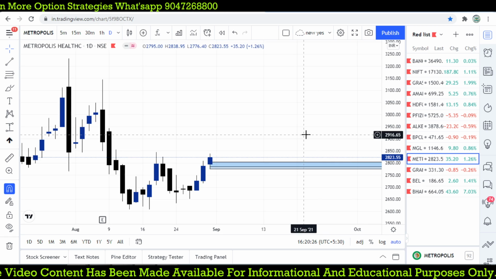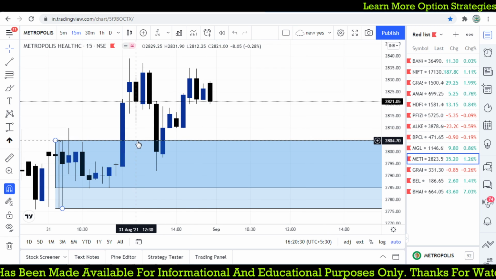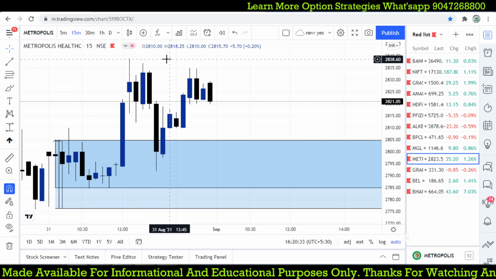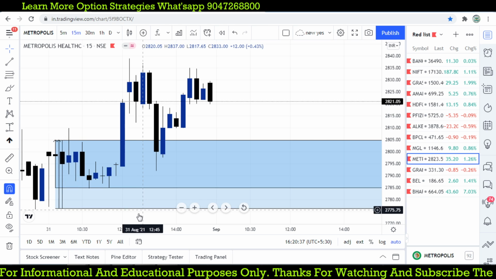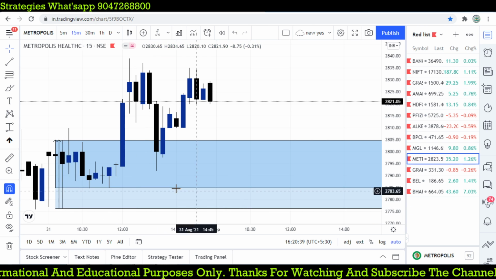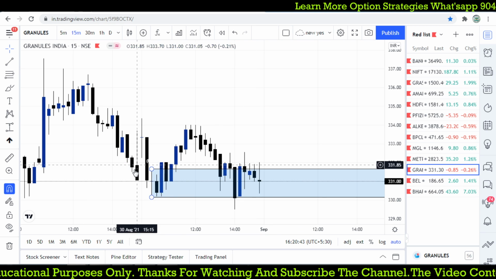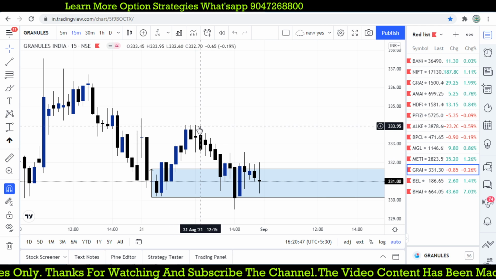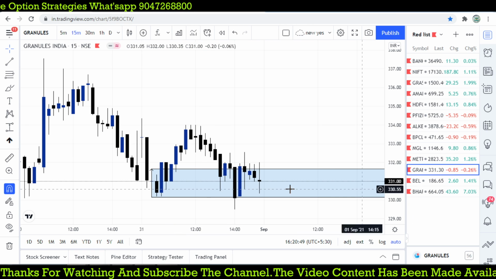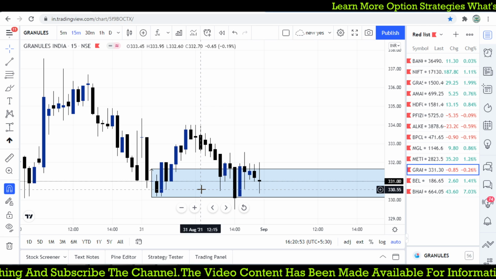This one we have taken for an intraday opportunity based on the candlestick that triggered at 2805, then it moves towards 2838. It never triggers our stop loss. The stop loss was given in the morning, right? And Granules India, initially it gives you a buy at 1.5 rupees. We are taking a risk that triggers our target 1:1. So if you are using an intraday trade, just follow the 1:1 risk reward ratio.